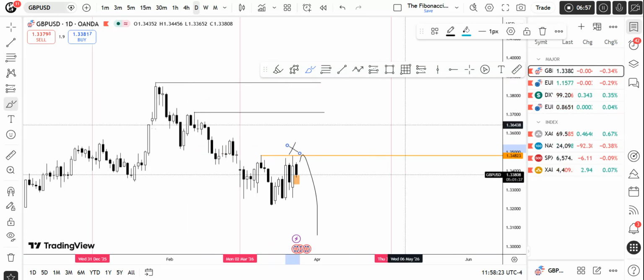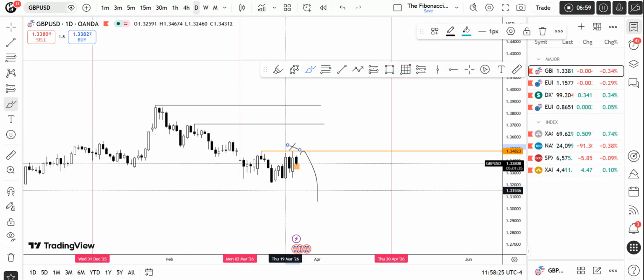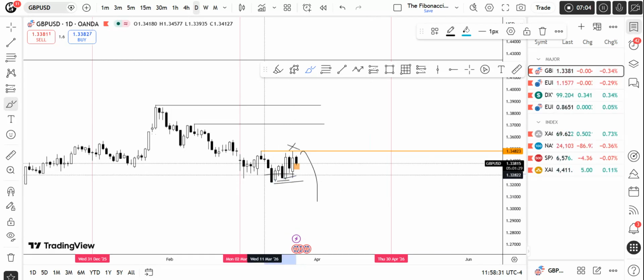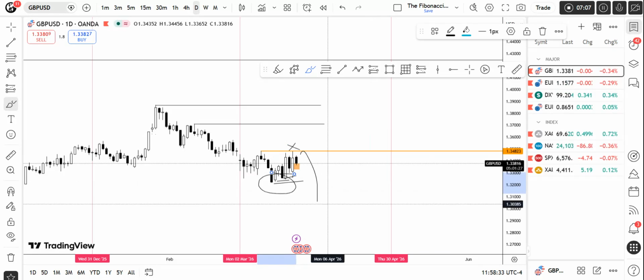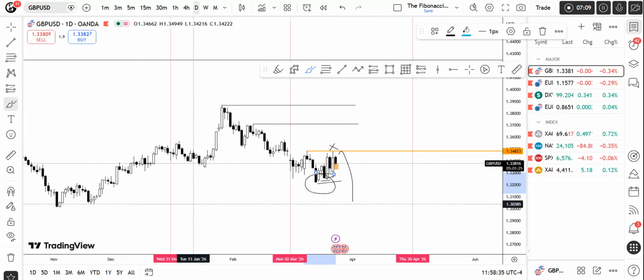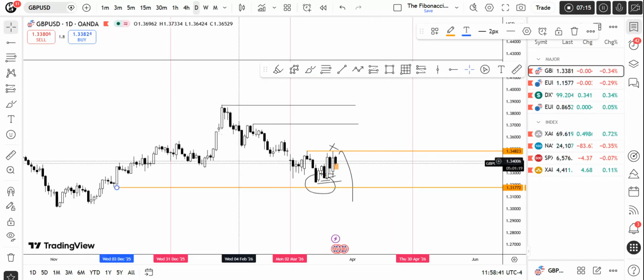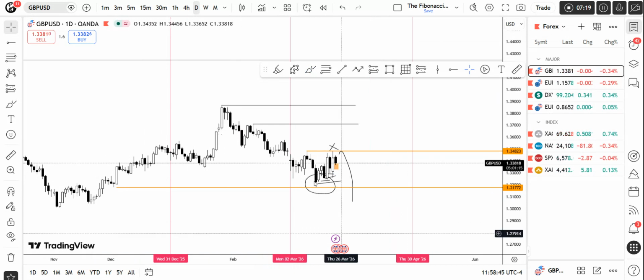And what is the target for this GBP? I will be interested in targeting these lows right over here. It is creating a lot of failure swings in this area. So I am expecting these areas to be taken out. And if we have any other area right over here, I'm expecting price to plunge down and push down up to around the 1.3177 level. So this would be my target for the week if price moves down and goes to this area, and if price is in the expansion phase.